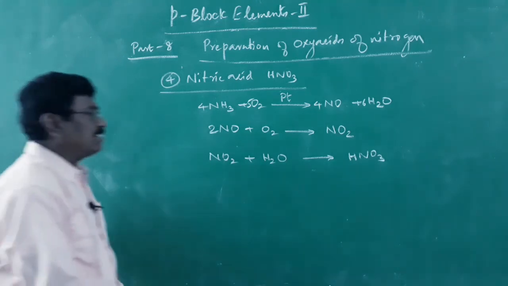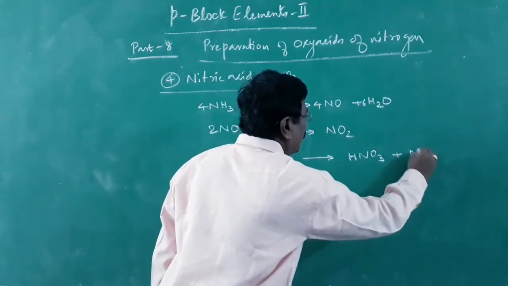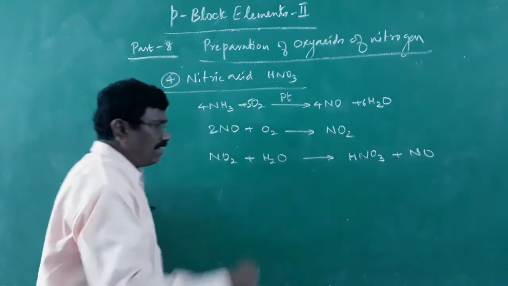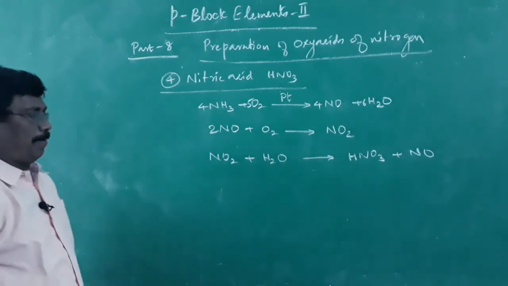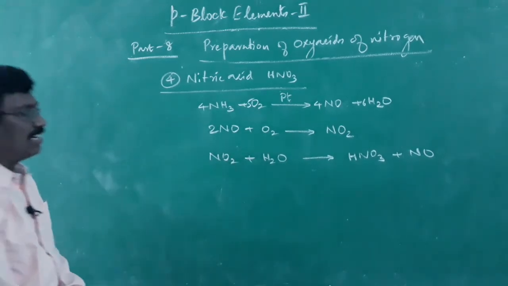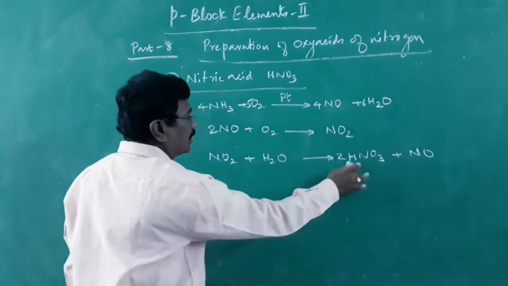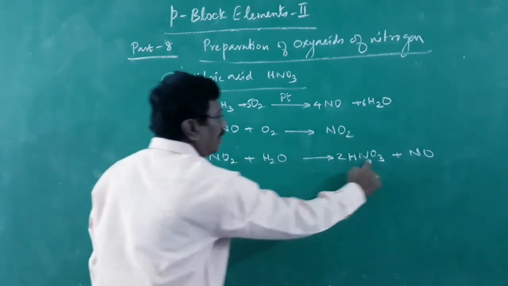Along with that, nitric oxide is also formed, and it has to be recycled. The nitric oxide formed is again recycled to get nitrogen dioxide. This is what we have seen. How to write the balanced equation? At least 2. Why at least 2? To get an even number of hydrogen. Then only the equation can be balanced. Totally 3 nitrogen, therefore 3.